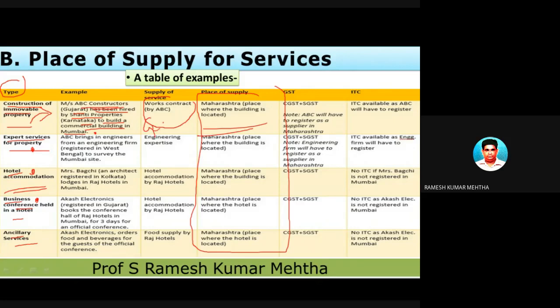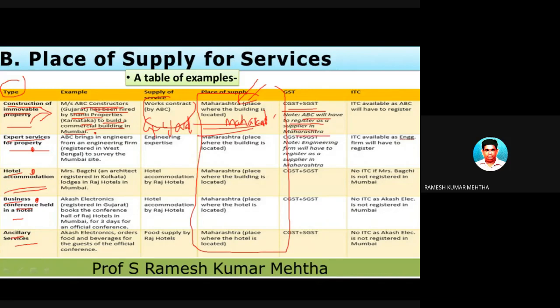So this is in Gujarat and this is in Maharashtra. Now let's look at the answer. We have found out the place of supply. Here it is telling that this is a case of intrastate. Why? Because ABC will have to register as a supplier in Maharashtra.